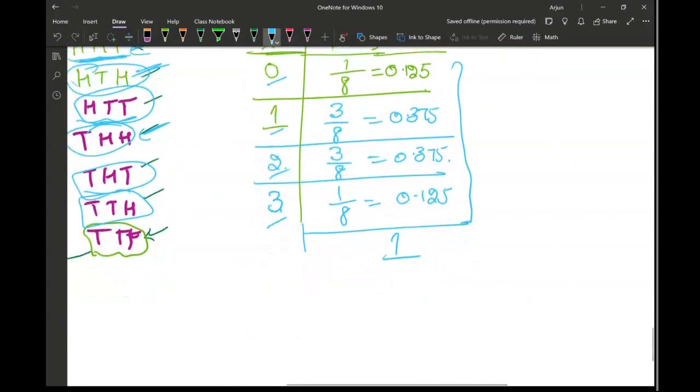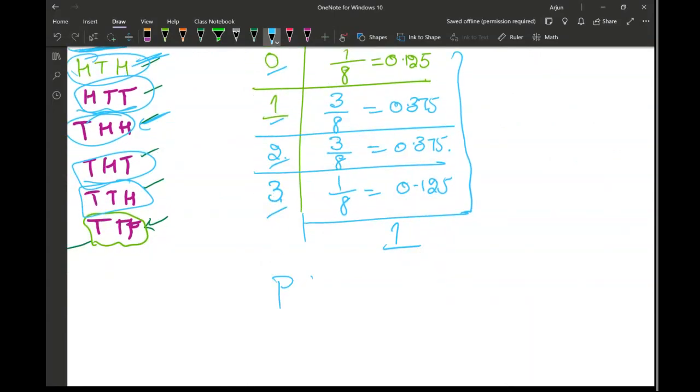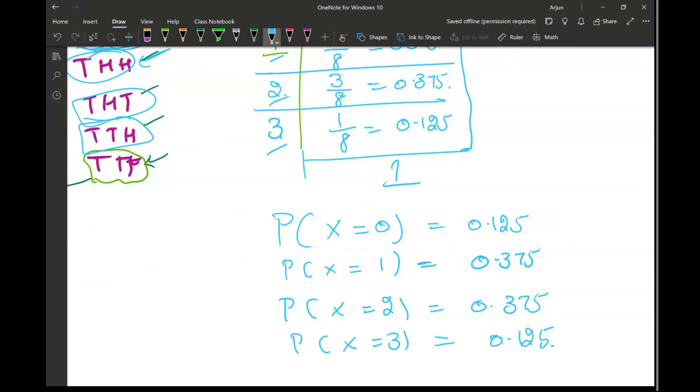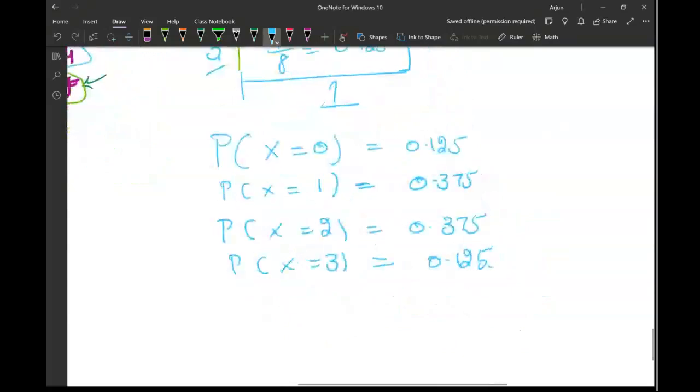How can I write it in the probability form? So probability of x equal to 0 is 0.125. Probability of x equal to 1 came out to be 0.375. Probability of x equal to 2 came out to be 0.375. Probability of x equal to 3 came out to be 0.125. So that's how I can write it.